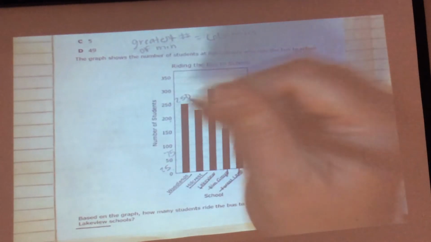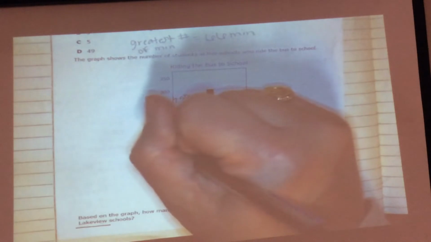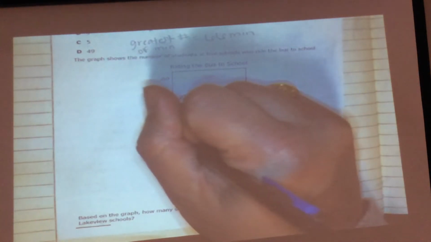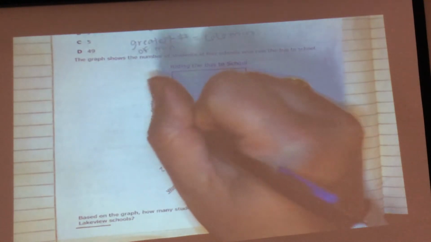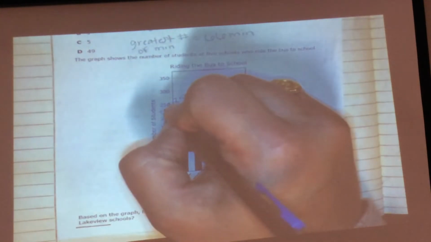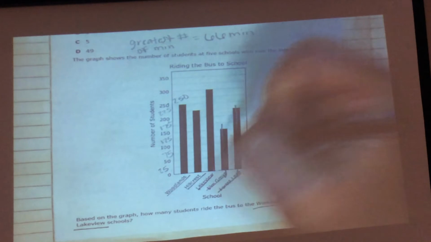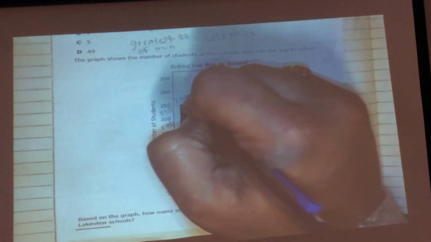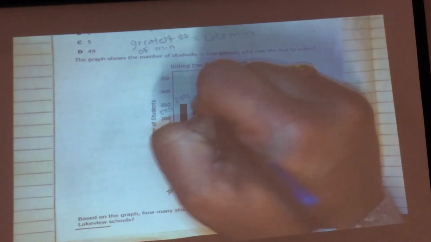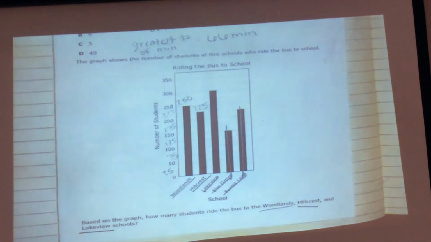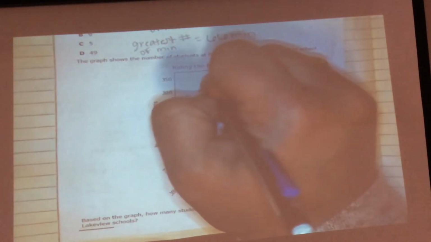It's counting by quarters. 100, then 125, 150, 175, 200, 225, 250. Okay, so Hillcrest is 225. Lakeview is 300.